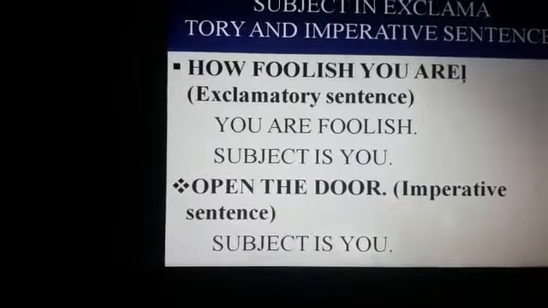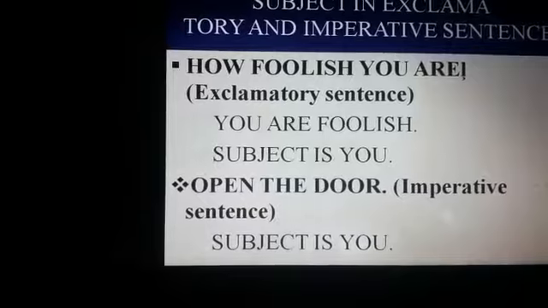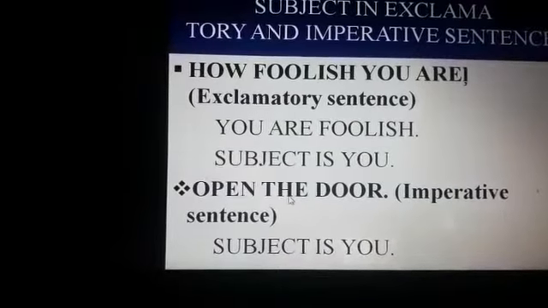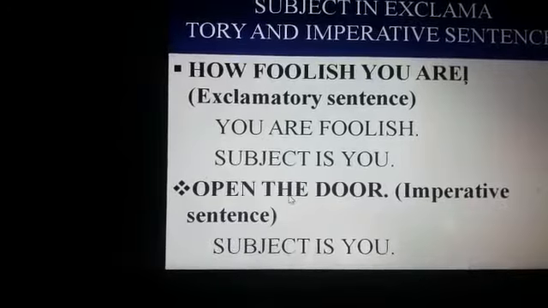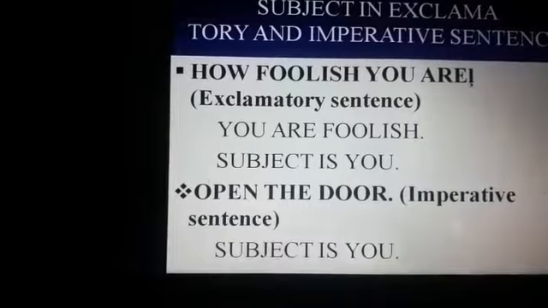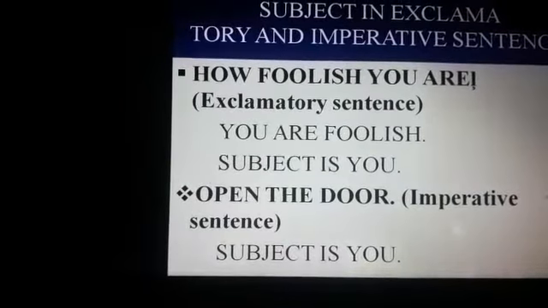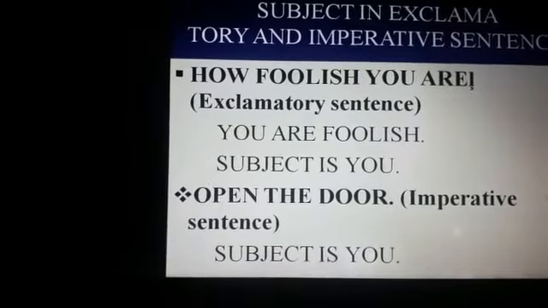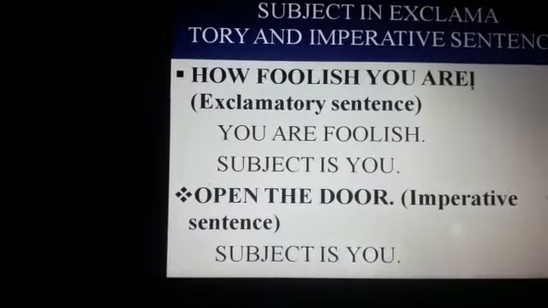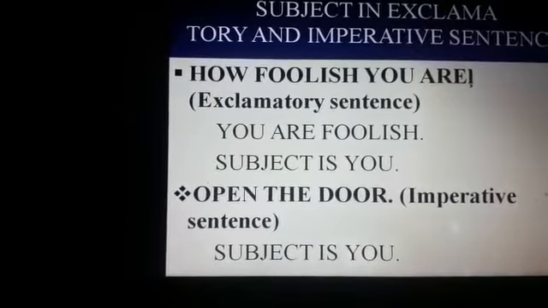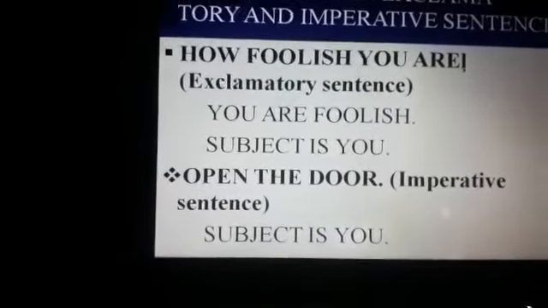All these statements are pointing towards you: in the first example an order has been given to you, open the door, and in the second example a request is made to you, please get me a glass of water. So in an imperative sentence, the subject is always you.